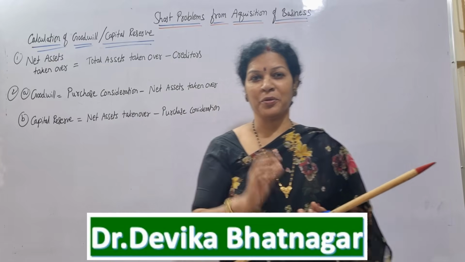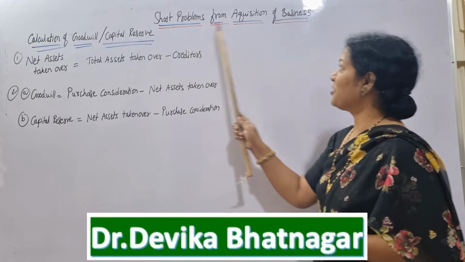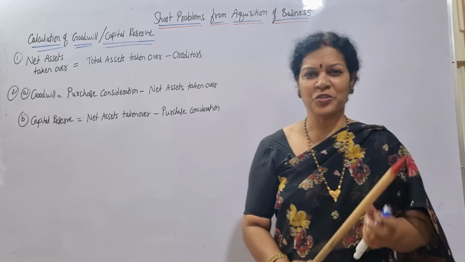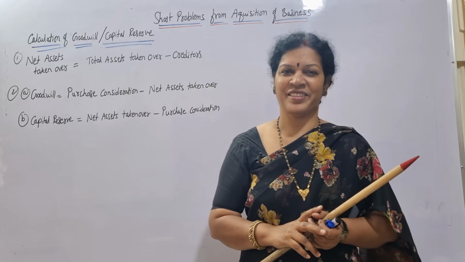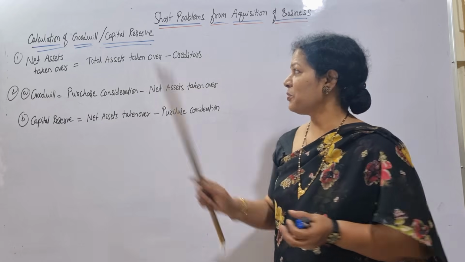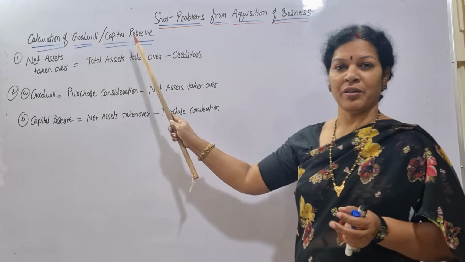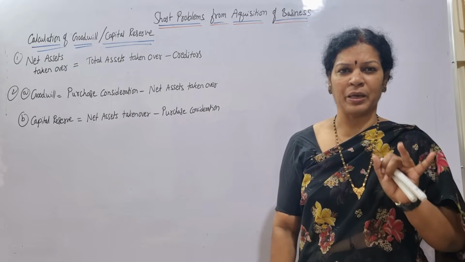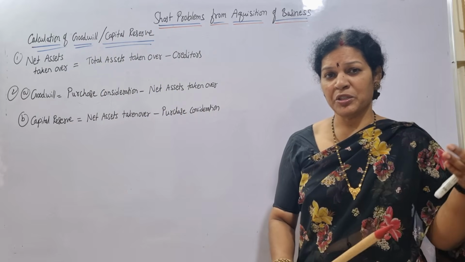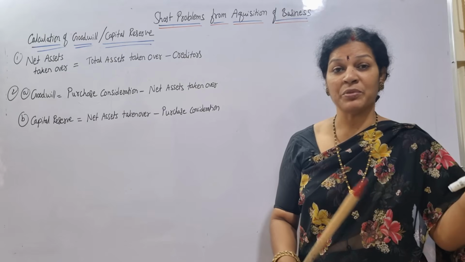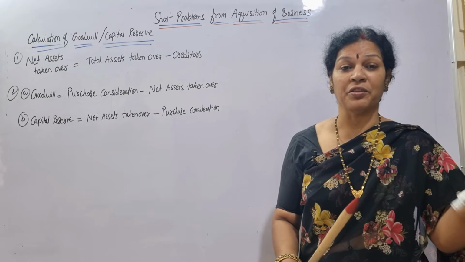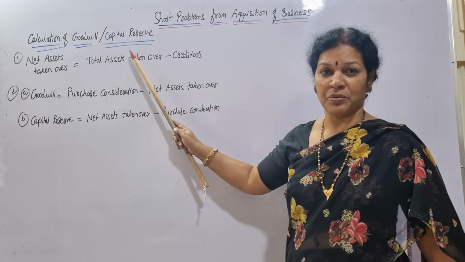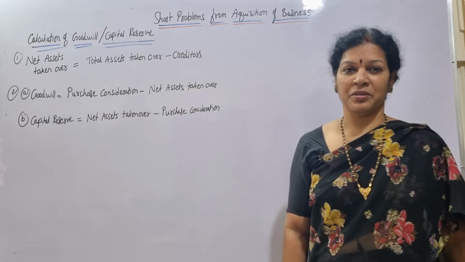Today we'll see short problems from this chapter, Acquisition of Business. Short problems are based on simple formulas. So what are these formulas? First thing, remember the calculation of goodwill or capital reserve. So how do we calculate this? Sometimes you need to calculate goodwill and sometimes the capital reserve. Whichever it may be, remember these formulas.